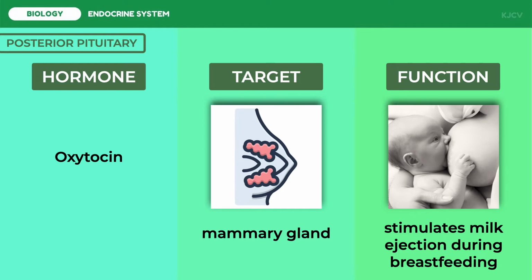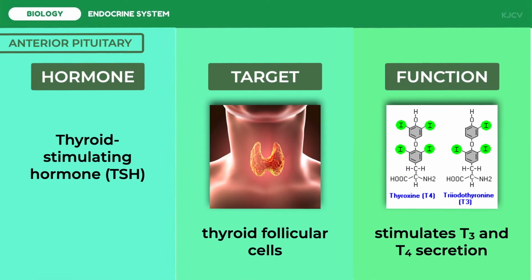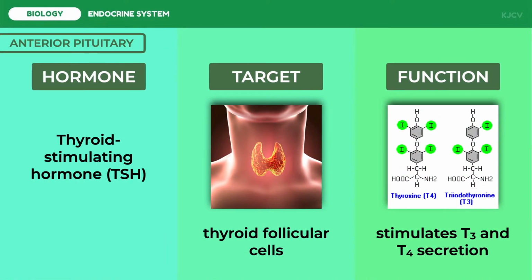Now, let us discuss the hormones of the anterior pituitary. Unlike the posterior pituitary, which does not necessarily release hormones, the anterior pituitary itself synthesizes the hormones it releases into the blood. 5 different cell populations within the anterior pituitary secrete 6 major peptide hormones.